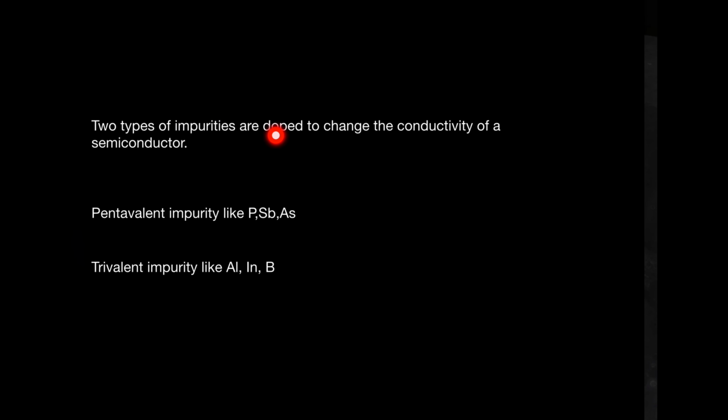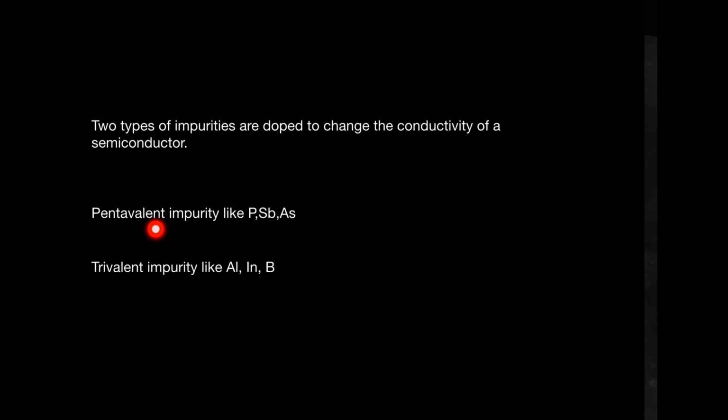Two types of impurities are doped to change the conductivity of a semiconductor. So we have seen conductivity changes as temperature changes. The other method of changing conductivity is mixing some impurity in a semiconductor, and when we deliberately mix impurity, that is called doping. So two types of impurities are doped.